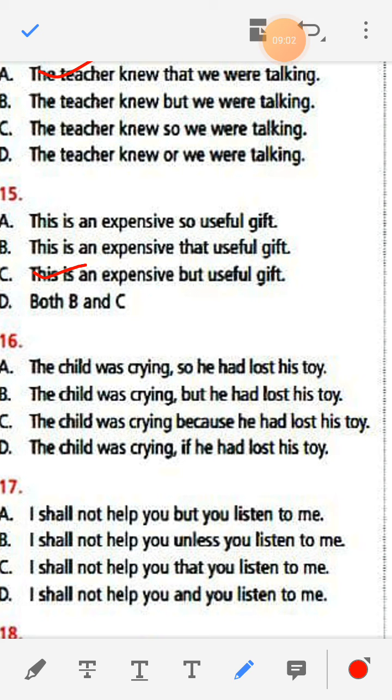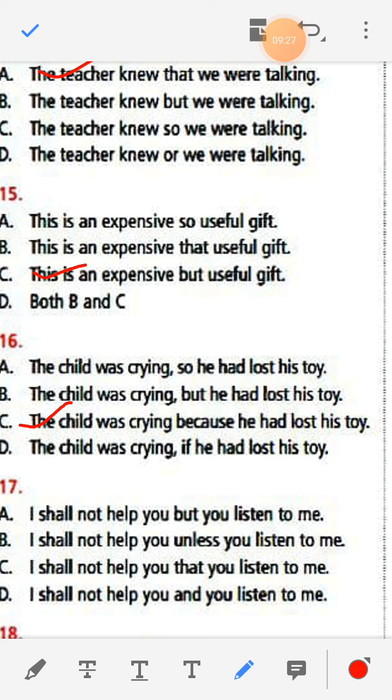The child was crying so he had lost his toy. The child was crying but he had lost his toy. The child was crying because he had lost his toy. The child was crying if he had lost his toy. Here the answer is the child was crying because he had lost his toy.